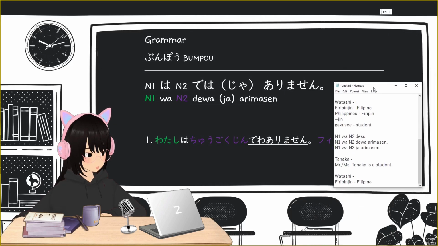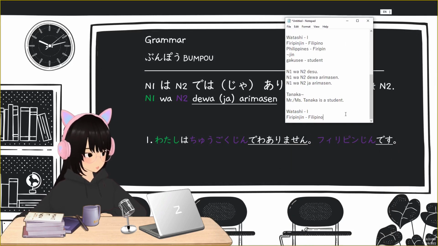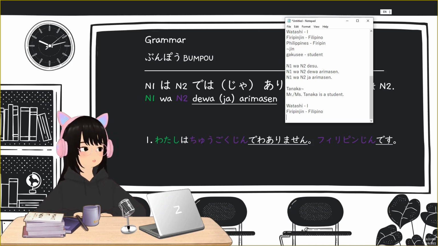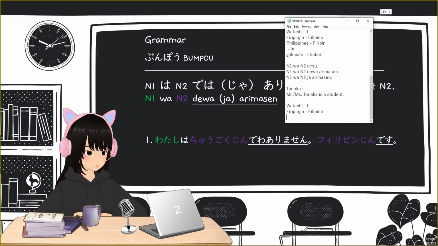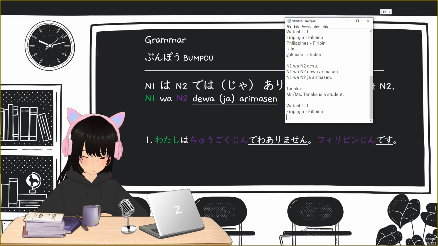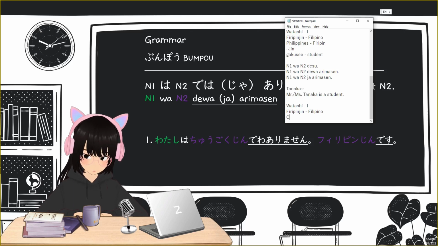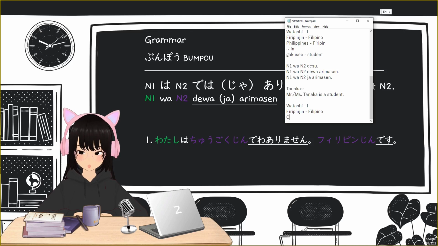So what is jin? If you have no idea what jin means, take Chugoku. First, we know that if a word ends with jin, this is a nationality, because the suffix jin is for a country's people.